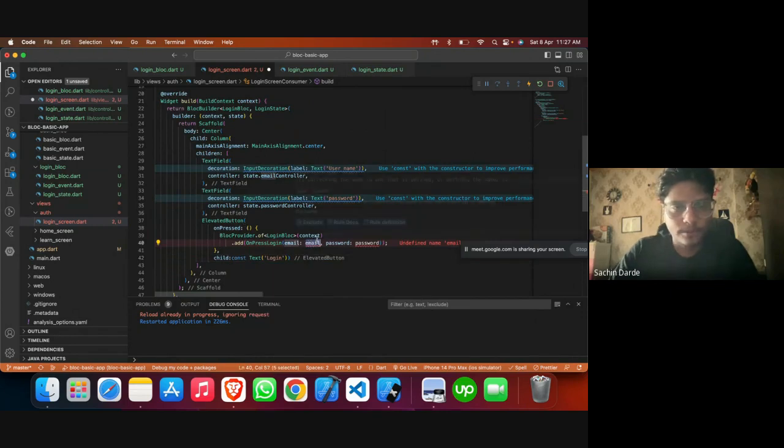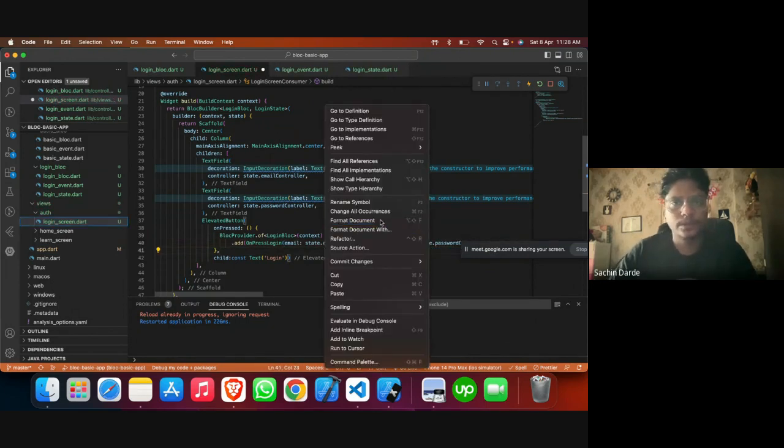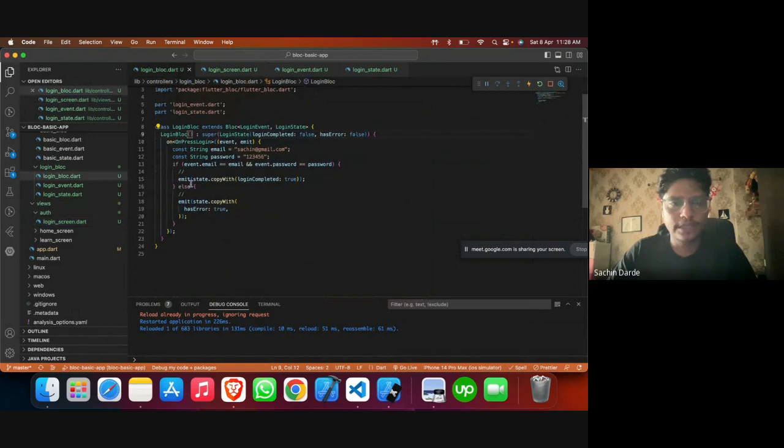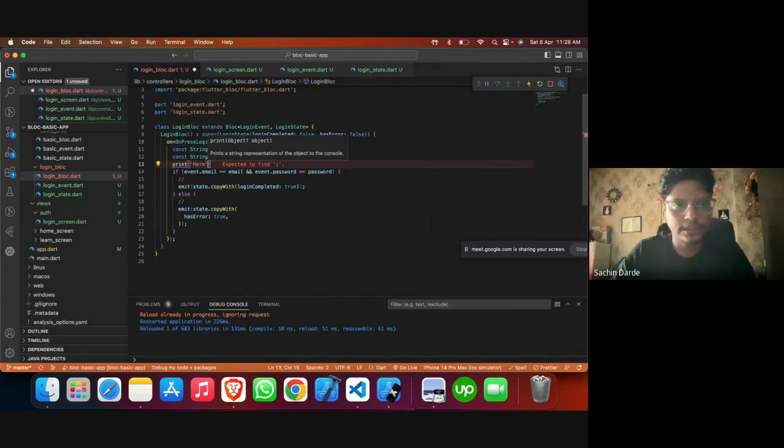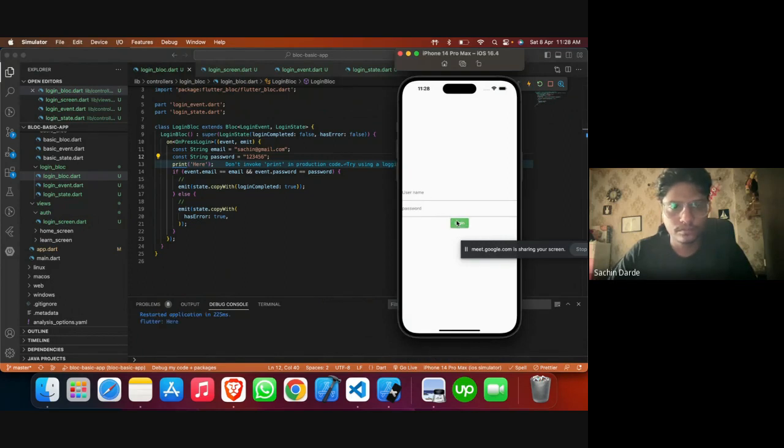Okay. So this particular controller for email, and then let me have password as well. Okay, so we are all set. Let me see if this particular event gets called as soon as we hit on it. So yeah, it is getting called. I have not added any validations, but this all can be done. Everything like form key also resides within the state, and you can control the validation from the block. You can explore on your end, but let me just keep it simple.